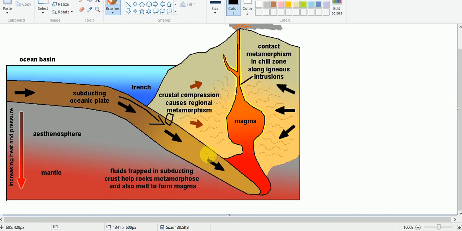Here it is pushing further and the pressure is increased, and at this particular point the rocks are subjected to tectonic shearing as well as high temperature. So in this case there is a regional metamorphism.